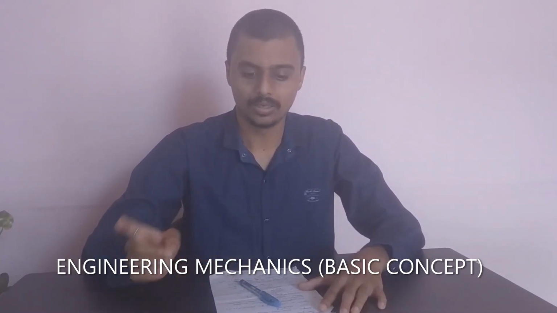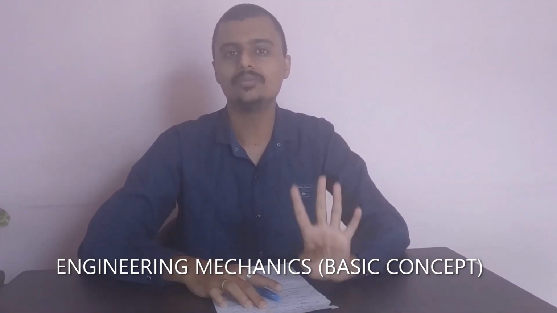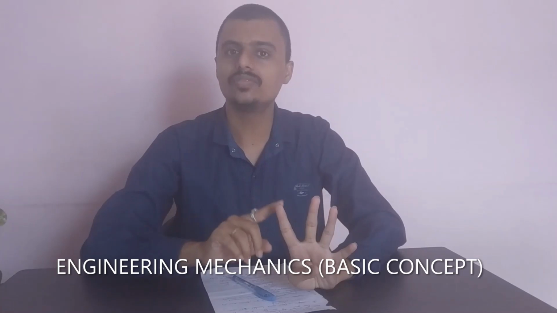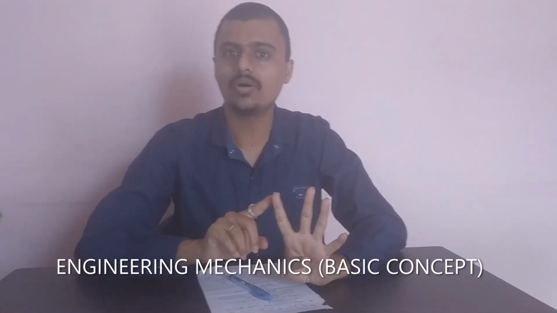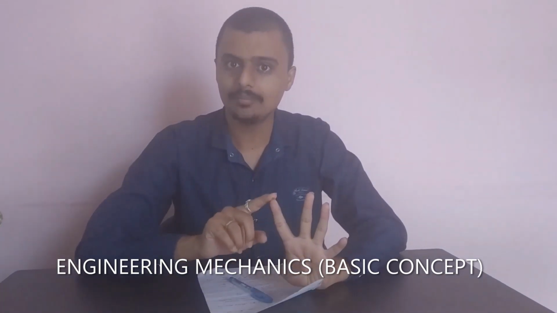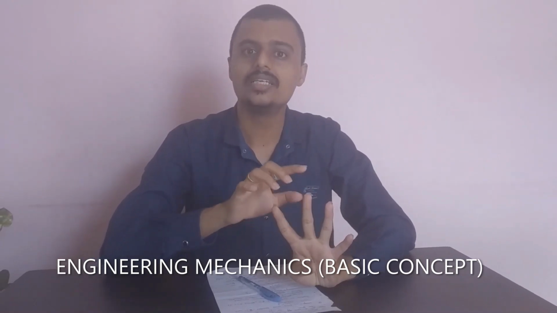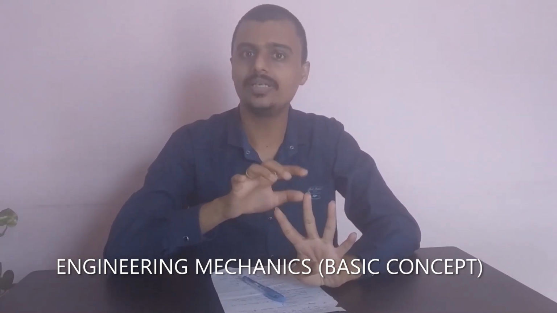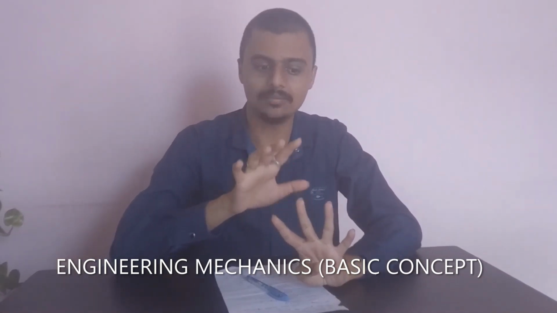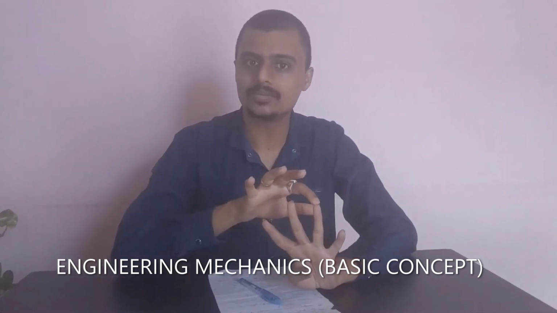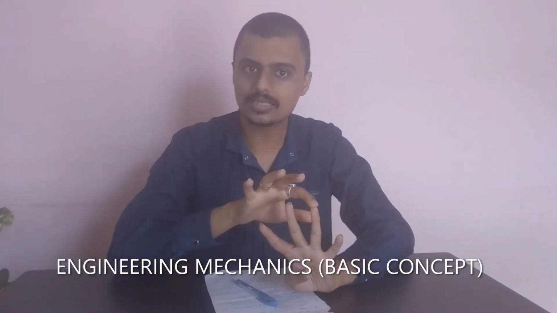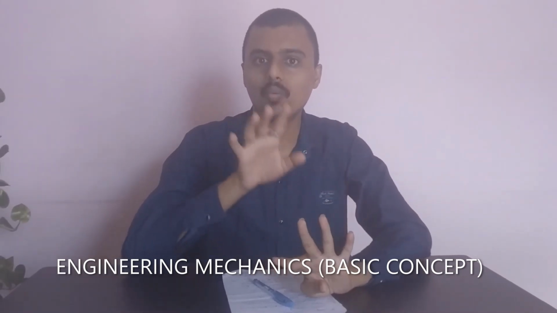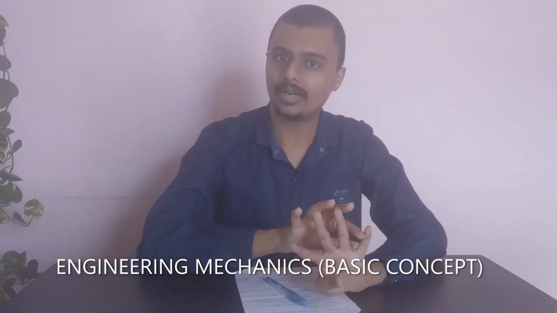So next is types of units. Which are the types of units? There are mainly four types of units. First one is the MKS unit, meaning meter, kilogram, second. Second one is CGS, centimeter, gram, second system. Third one is FPS, meaning foot, pound, second system. And fourth one is the SI system. Actually, in the whole world, the SI system is adopted.